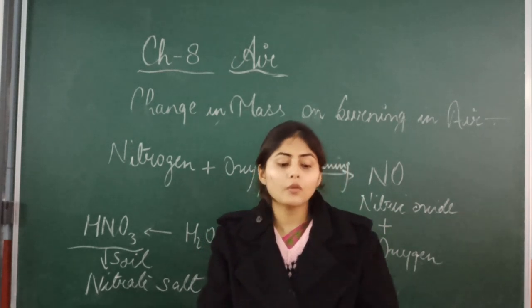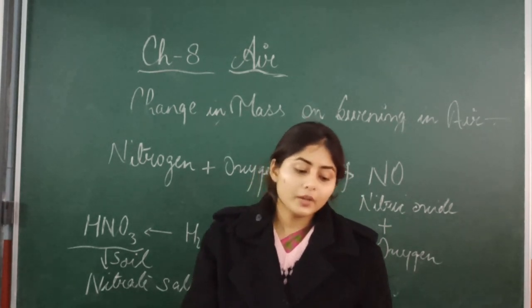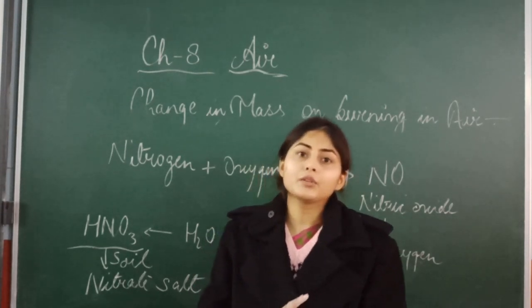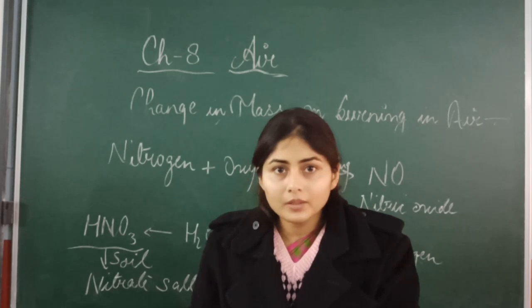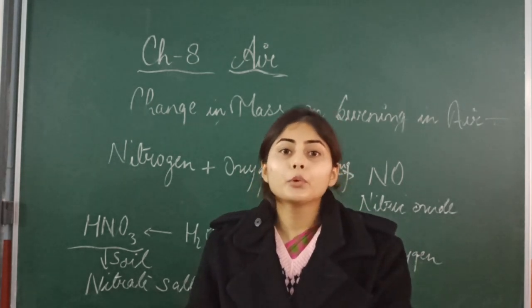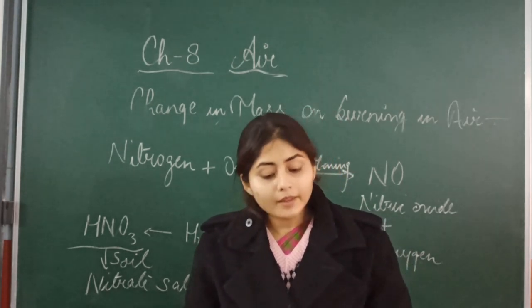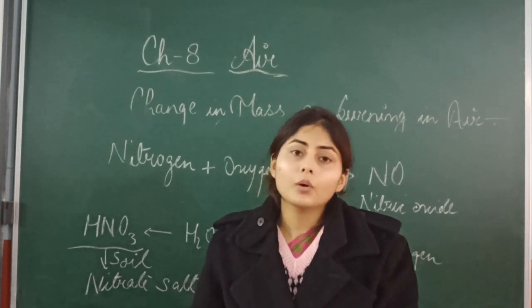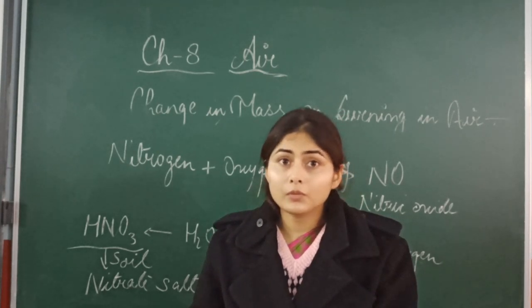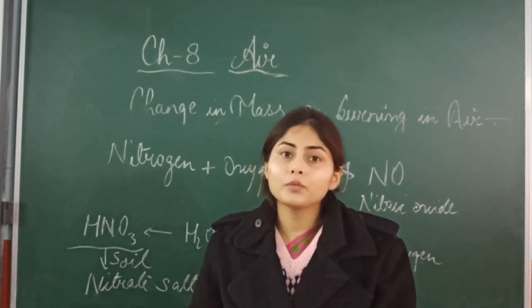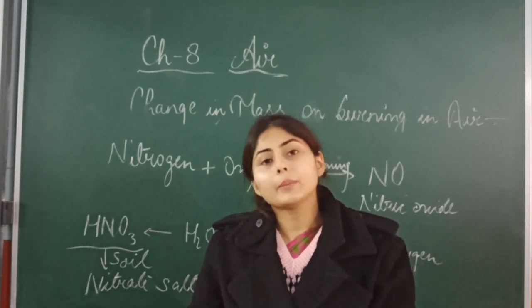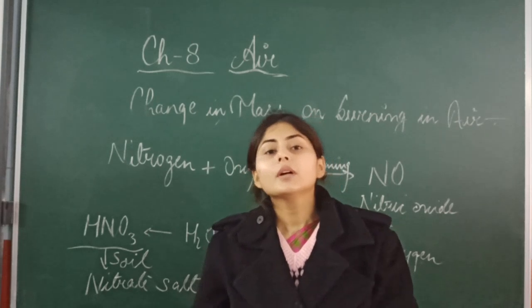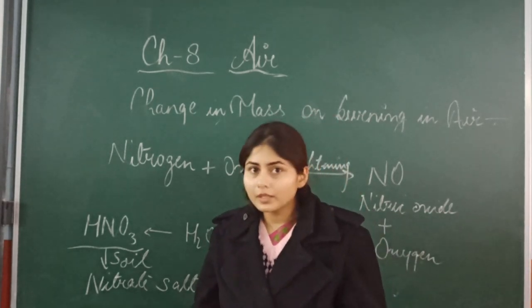Now come to the use of nitrogen by plants. As I told you, plants need nitrogen. Why do they need nitrogen? They need nitrogen to make protein. Protein, as I told you, is very important for body building, or you can say for the repair of cells, for growth. So protein is very important for all living beings, especially for plants and for human beings. So plants need nitrogen, right?